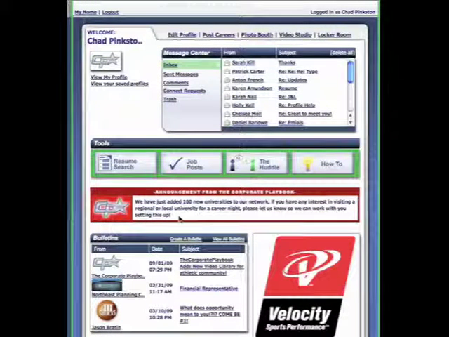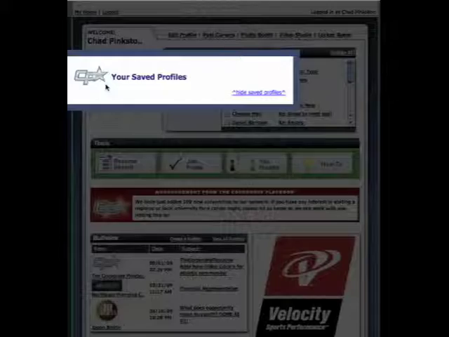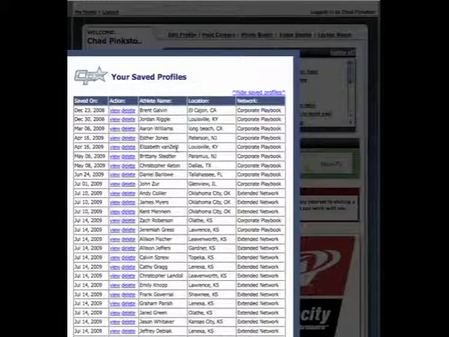One other quick piece of this is, if you remember back when we were going through the athlete profiles, you could click the little icon that lets you save individual profiles for quick recall. To locate and access those, you just click on this little link right here that says View Your Saved Profiles. There's no limit on how many profiles that you can save.